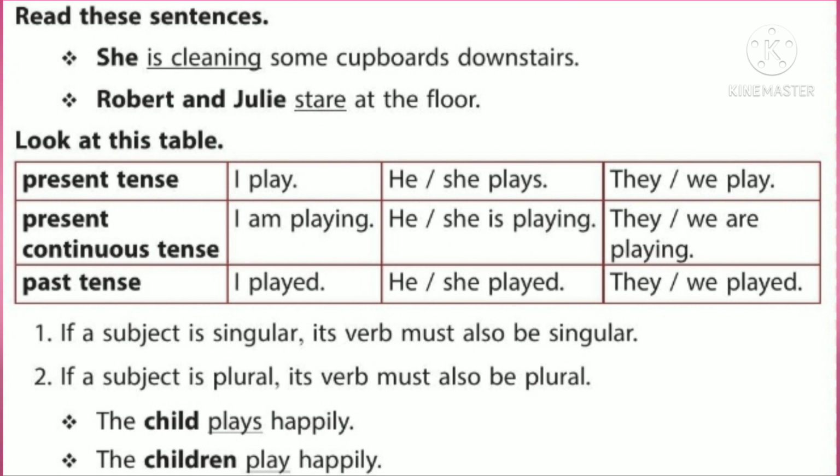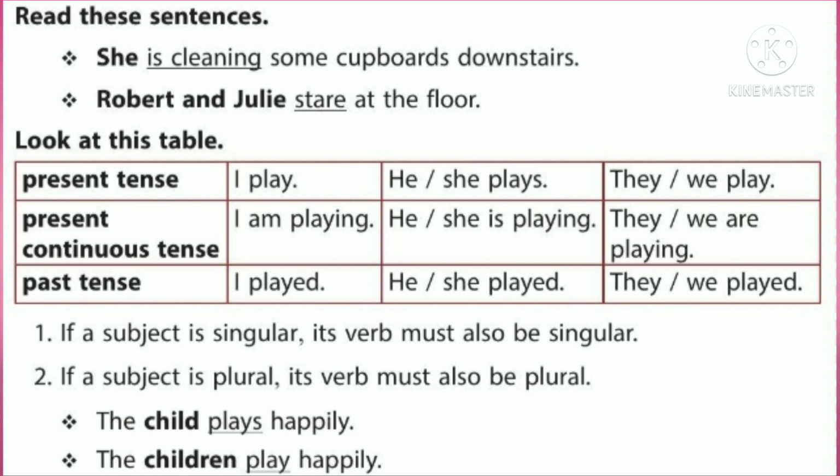See the examples. The child plays happily. Child is singular. So it takes the singular verb, that is, plays happily. The children play happily. The children is plural, not one child, but so many.